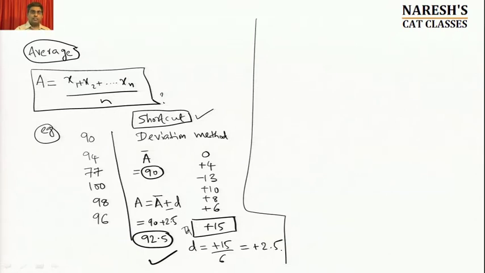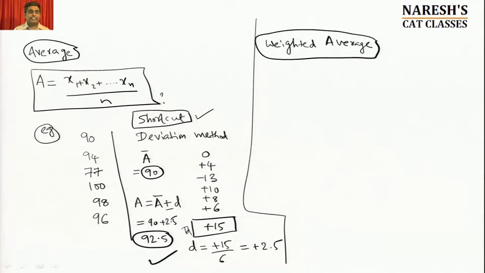Right. Now, let me take you to the second concept, a related concept called weighted average, which is also very similar. The only difference being, unlike the regular average, in a weighted average, the weightage of each observation, each quantity, could be different. In the earlier case, x1, x2, xn all have uniform weight, 1, 1, 1, 1. Hence, the denominator also is 1 plus 1 plus 1, n times, n.